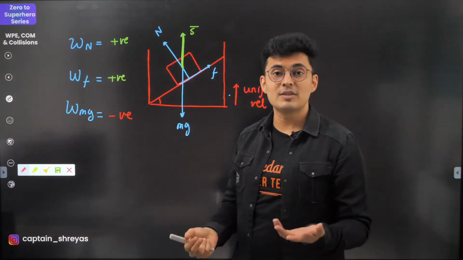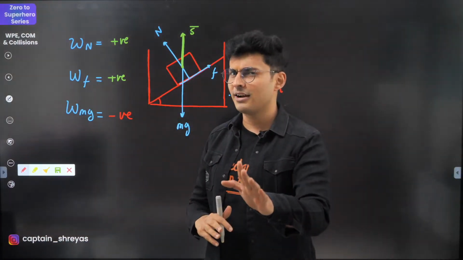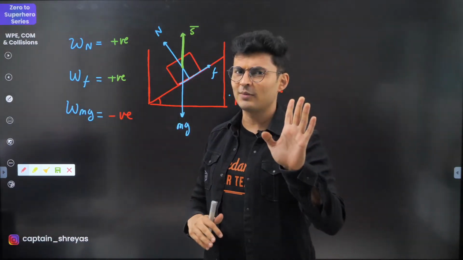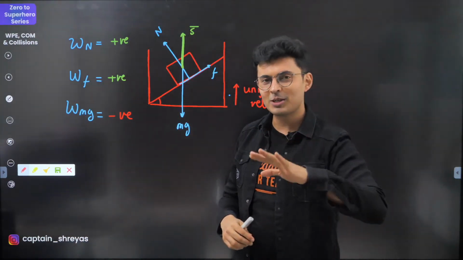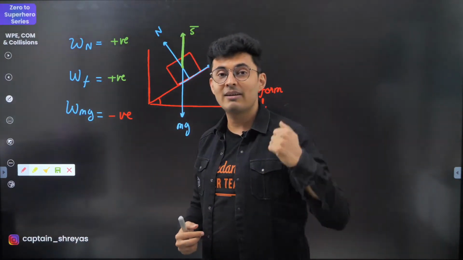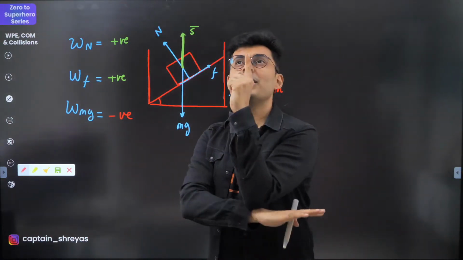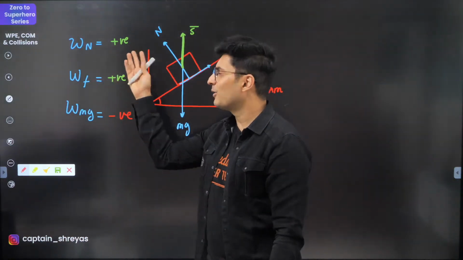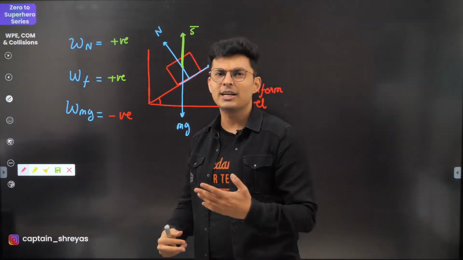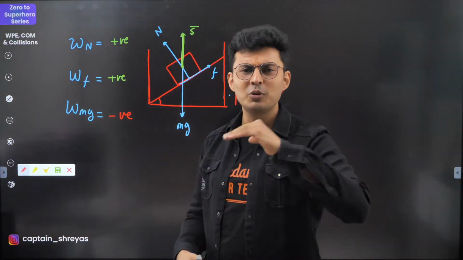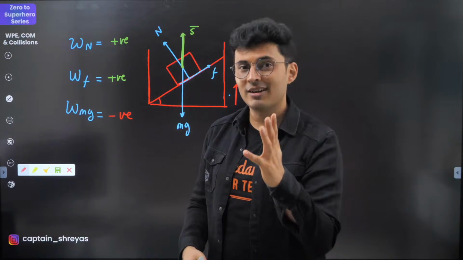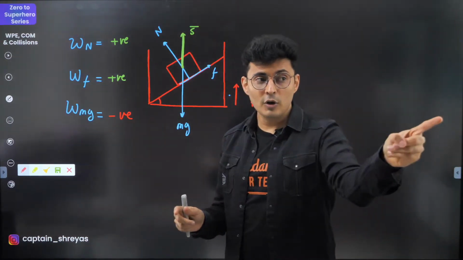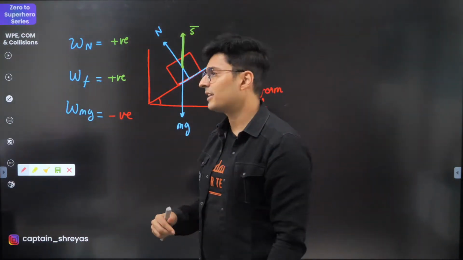A lot of people have this notion, friction, oh, evil guy, villain, negative work. No, friction can do positive or negative work. A lot of people also have the notion, oh, normal, perpendicular, sir. Perpendicular means zero work. Wrong. You can see it can also do positive work. It can even do negative work. In fact, all forces can do all kinds of work. There is no restriction that you can only do positive or only negative.